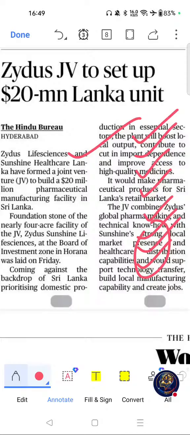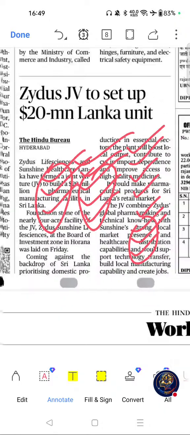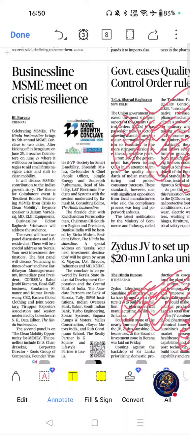Move on to key themes related to this article: India-Sri Lanka relations, pharmaceuticals, overseas investment, and regional cooperation. These are the key themes related to this article. On to possible question areas: India-Sri Lanka trade, FDI, and pharmaceutical industry. These are the possible question areas related to this article. On to the next important article on this page, was this one.